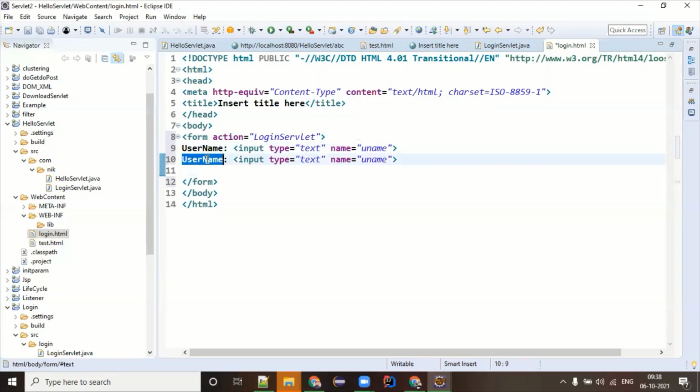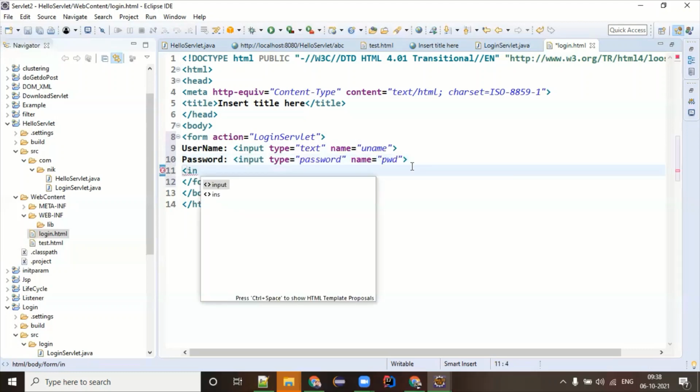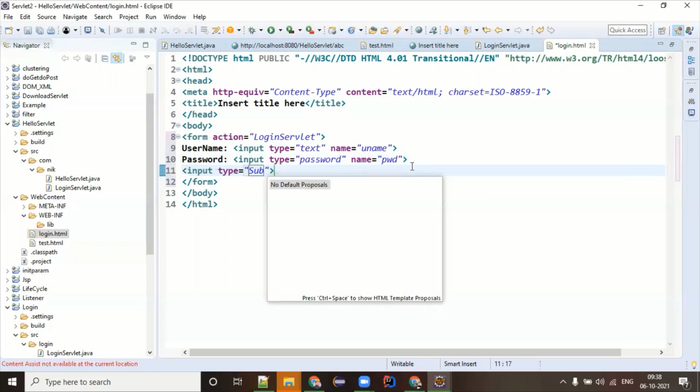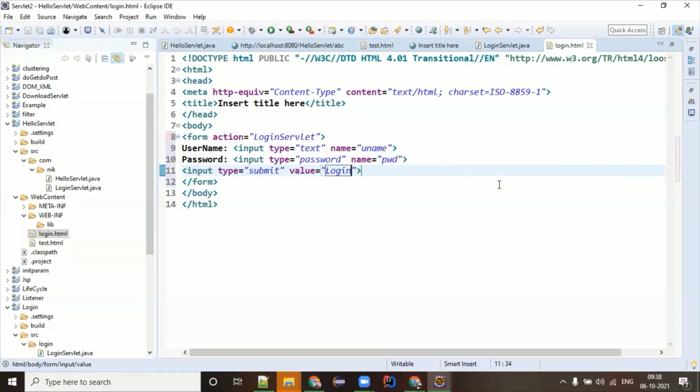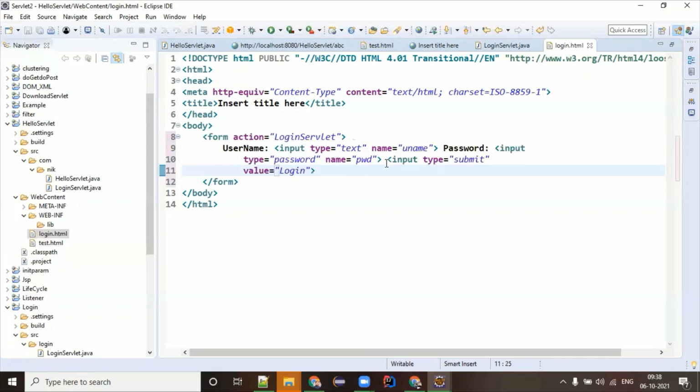Then we have a password. Change this type to password and give the name pwd. And what else do we have? We have input type equal to submit, and here instead of name I'm going to give value.